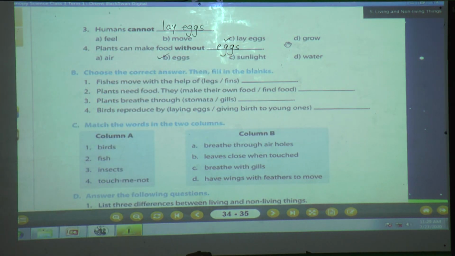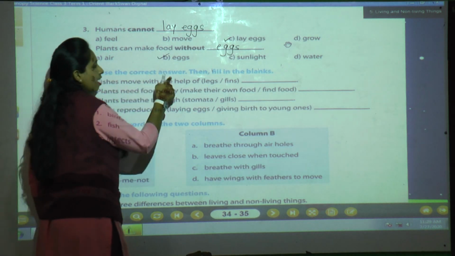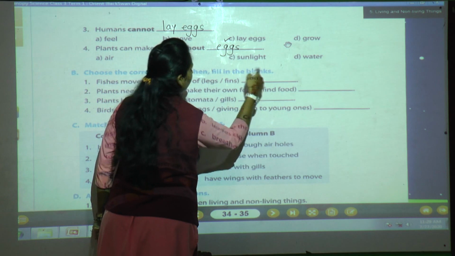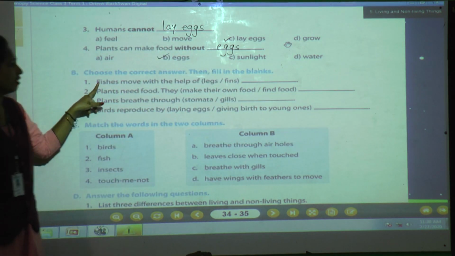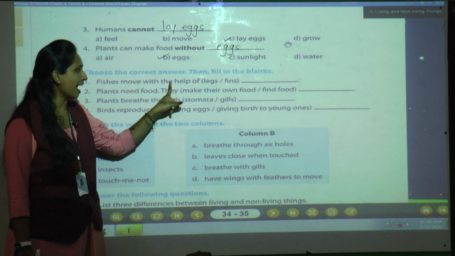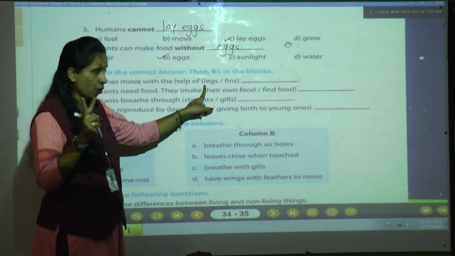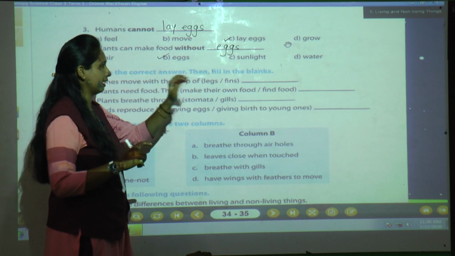Got it? Clear till here? Now we will move to the B question. What is the B question, students? Choose the correct answer, then fill in the blanks. Okay, we will see the first one. Fishes move with the help of, they have given two options. We have to choose the correct answer.